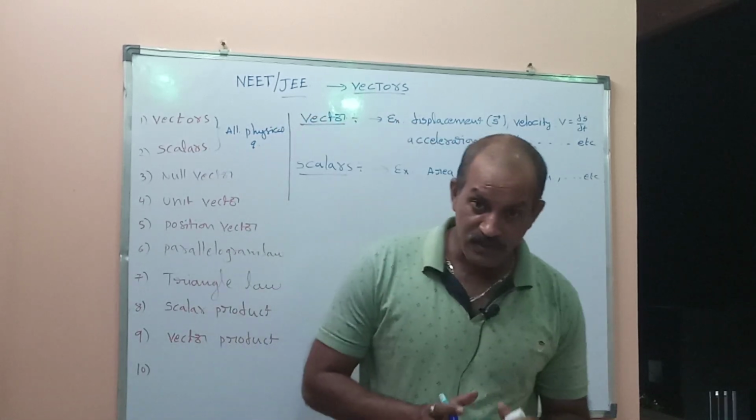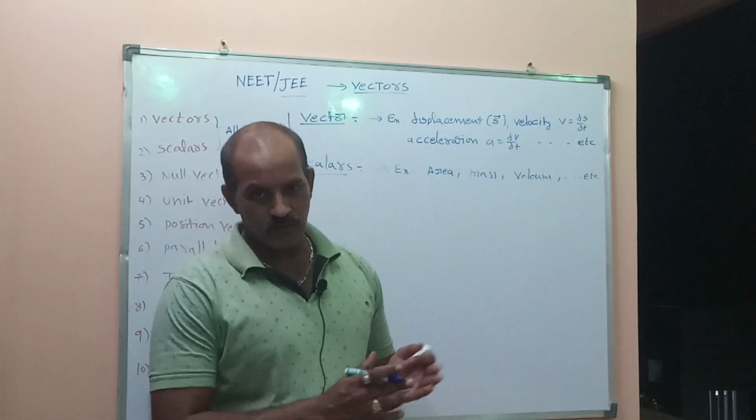So all physical quantities can be divided into two types, vectors and scalars.